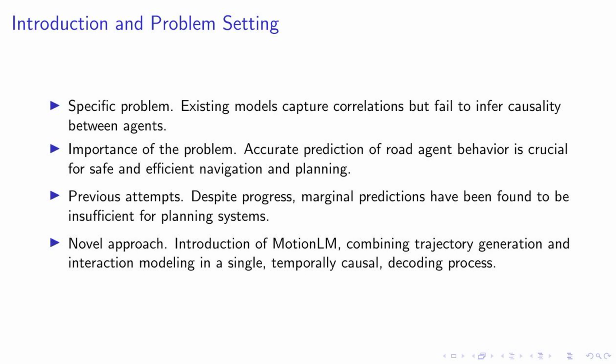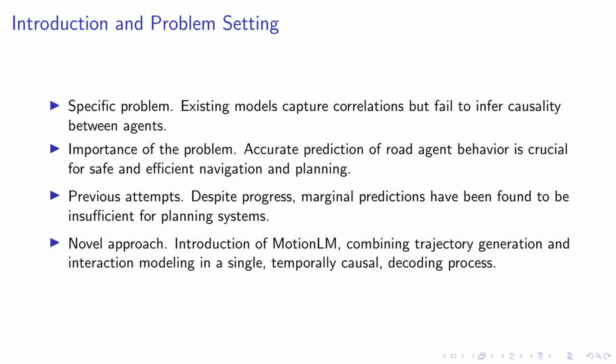Despite substantial progress, current models that provide marginal predictions have been found to be insufficient for planning systems. They often fail to represent the future dependencies between the actions of different agents, leading to inconsistent scene-level forecasting. To address these issues, we introduce a novel approach, MotionLM.